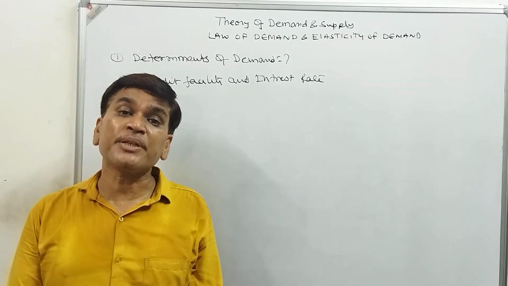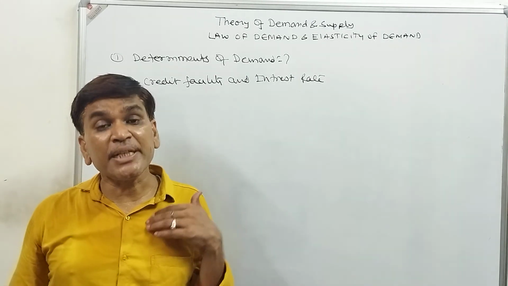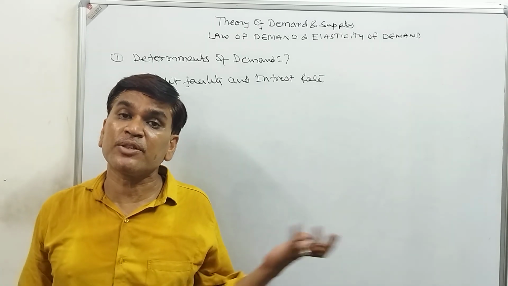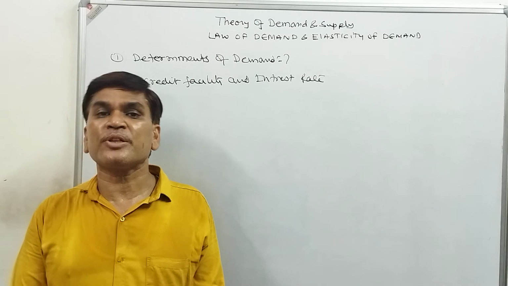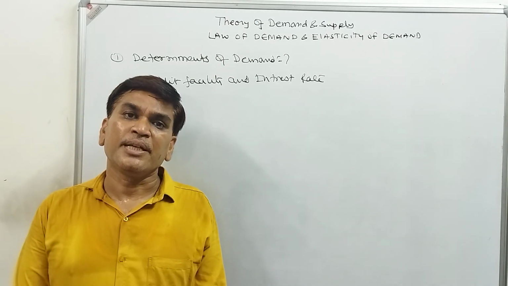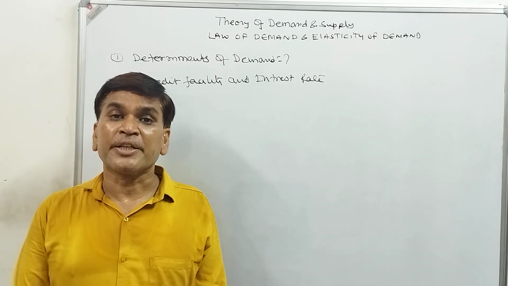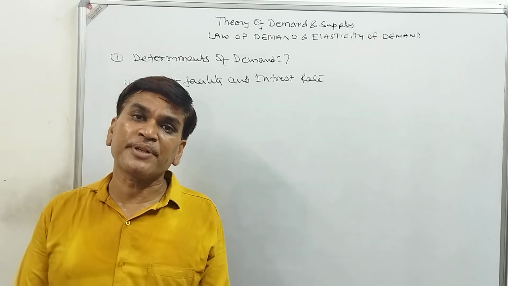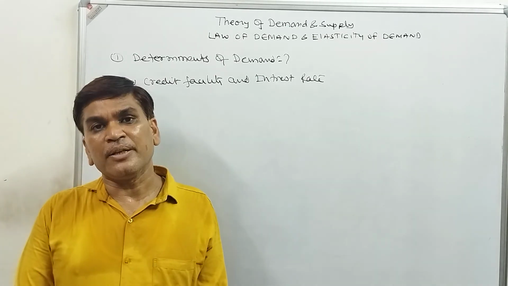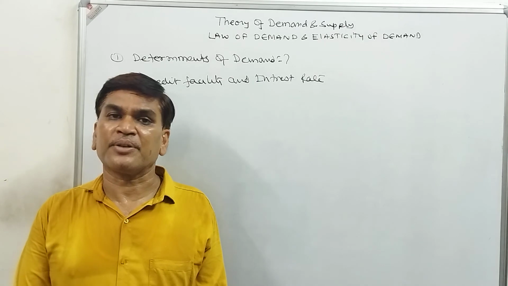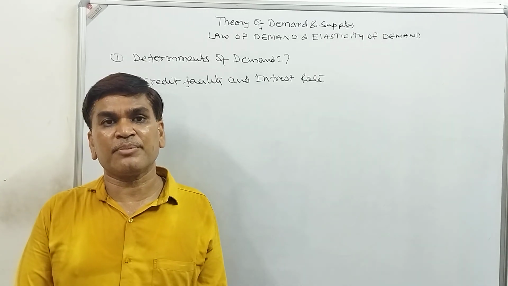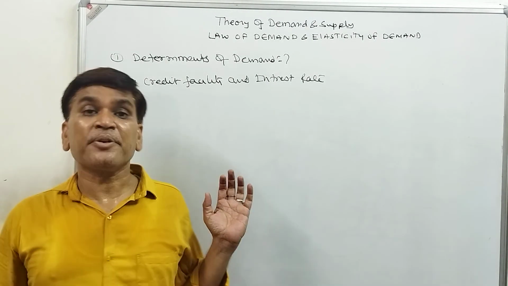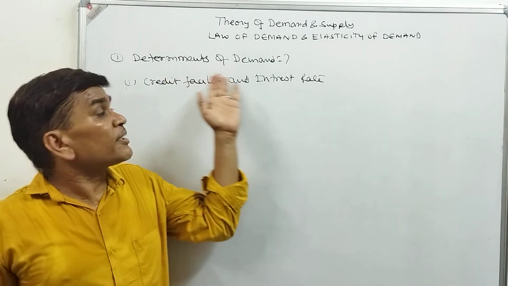Next one, the knowledge of the consumer. If something is in my knowledge, I will purchase. If something is not in my knowledge, I will not purchase. So the knowledge of the consumer also affects the demand of the commodity. Sometimes we see at regular intervals the advertisement of a commodity, and we will demand that commodity. If we are not seeing any kind of advertisement for the commodity, we will not purchase that commodity. So we will say advertisement is also a determinant of the demand.